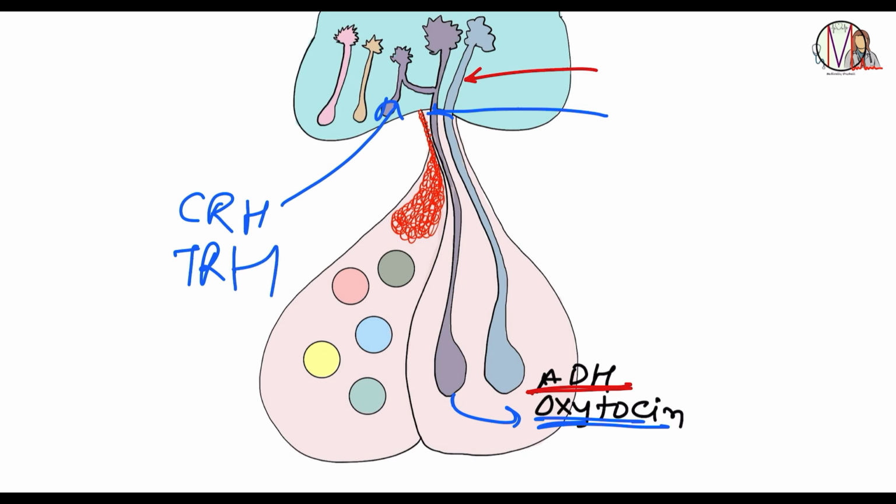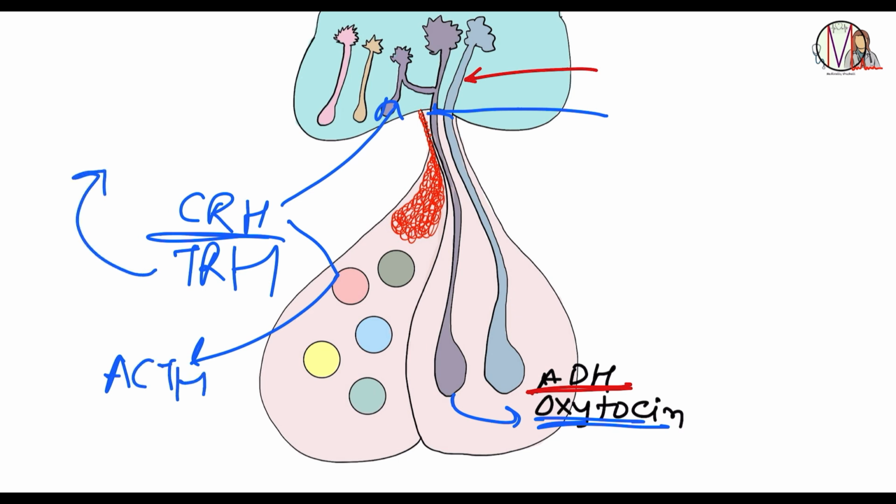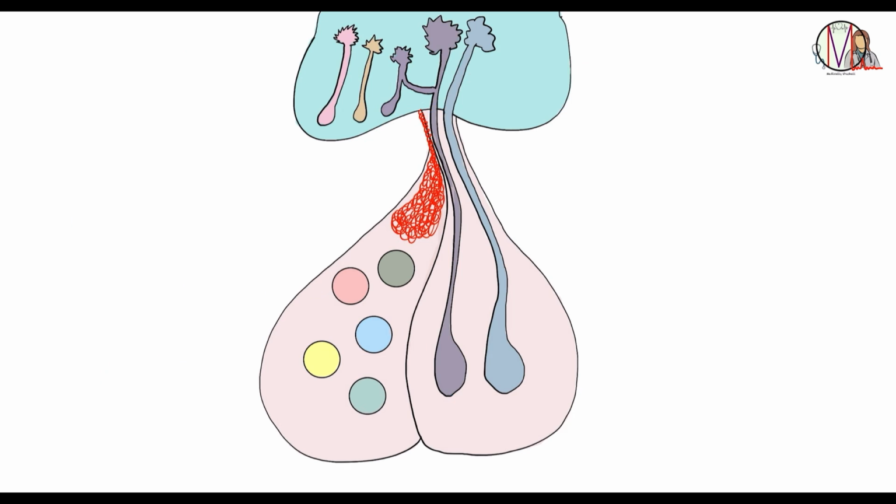CRH will stimulate the corticotrope to release ACTH and alpha MSH, whereas TRH will stimulate the thyrotrope in the anterior pituitary to release TSH, and this TSH will go and act on the thyroid gland to produce more thyroid hormones like T3 and T4. Next one is the arcuate nucleus.